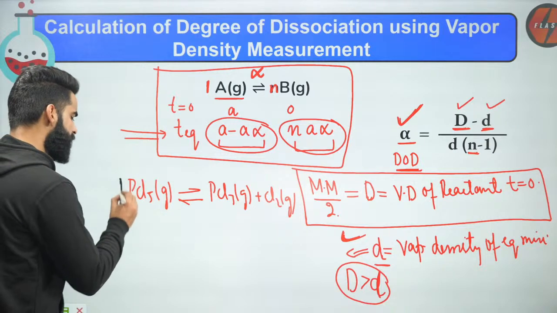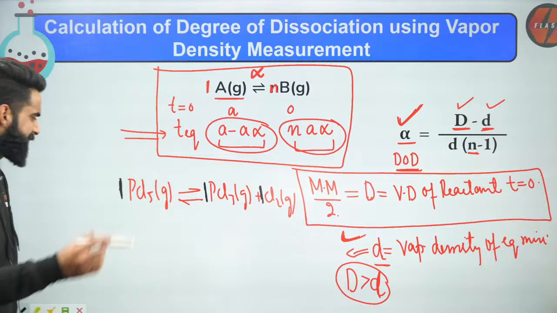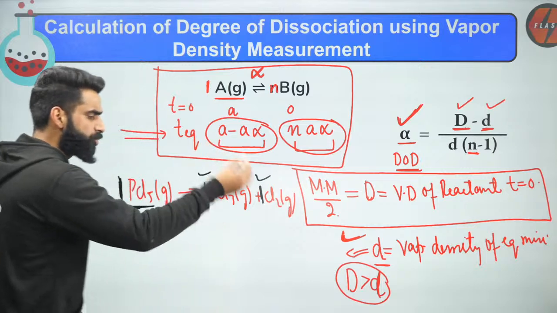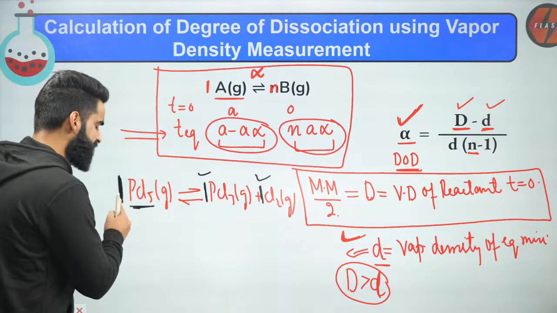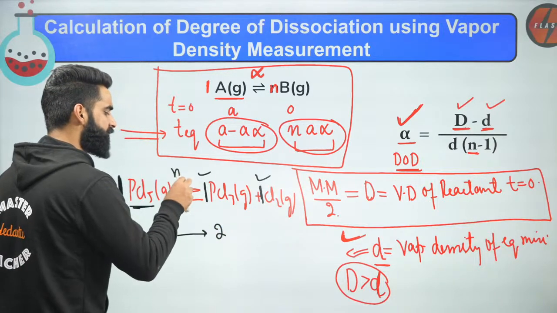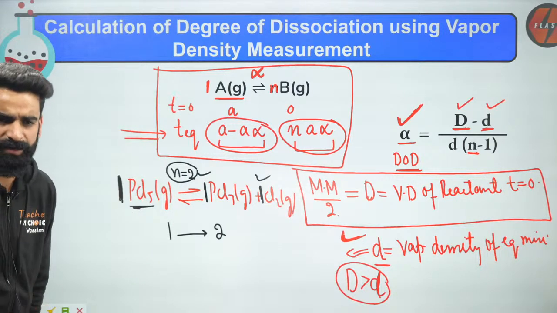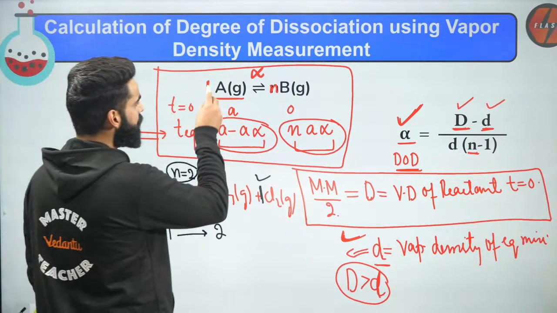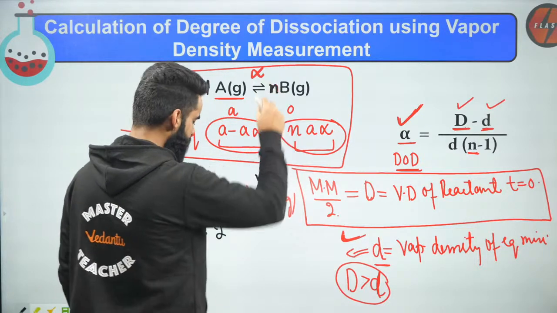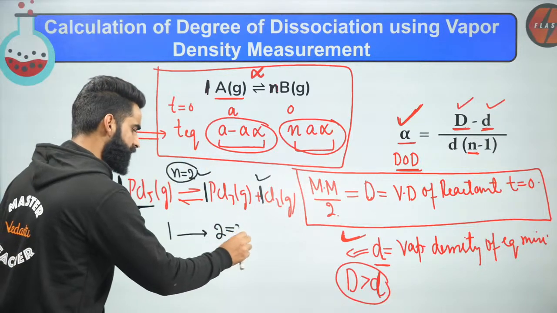Over here the stoichiometric coefficient is 1, 1, and 1. Can I say 1 mole of PCl5 gives 1 plus 1, that is 2 moles of products? So I would say the n value for this reaction is 2. The number of moles of products which you get from 1 mole of reactant is the value of n. From 1 mole, I'm getting n moles. Similarly, in this reaction, 1 mole is giving me 2 moles, so the value of n is 2.